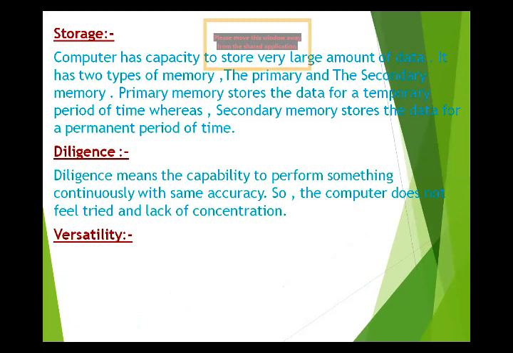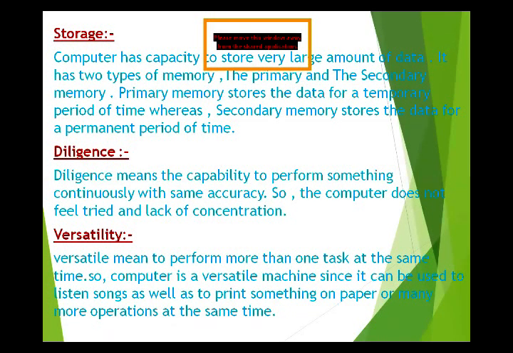Versatility means the ability to perform different types of jobs. We can work on many tasks at a time, for example, printing and listening to music. So versatile means performing more than one task at the same time. A computer is a versatile machine since it can be used to listen to music, type, as well as print something on paper, or many more operations at the same time.